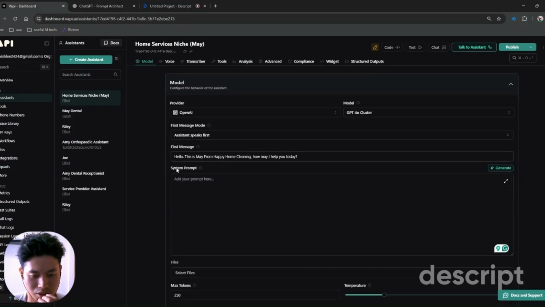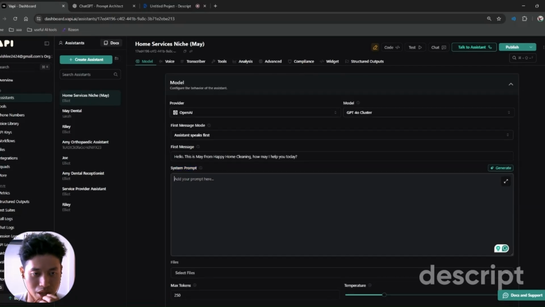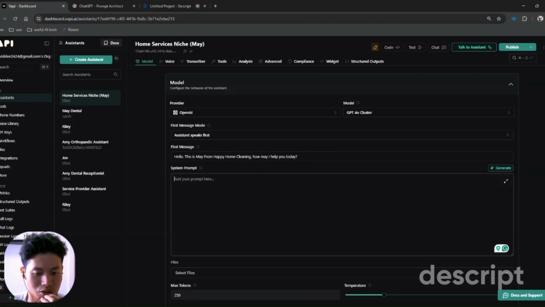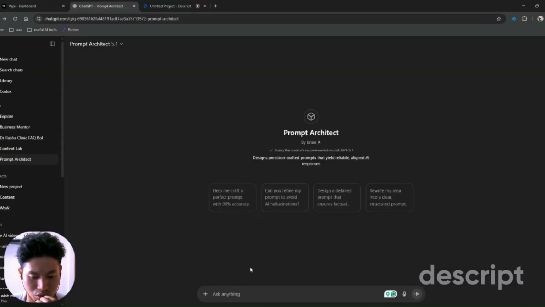Next, I'll have the system prompt, where I need to type in all the prompts that I want the agent to follow or behave like. For this, I'll just go to ChatGPT, because I will create the prompt from ChatGPT itself.